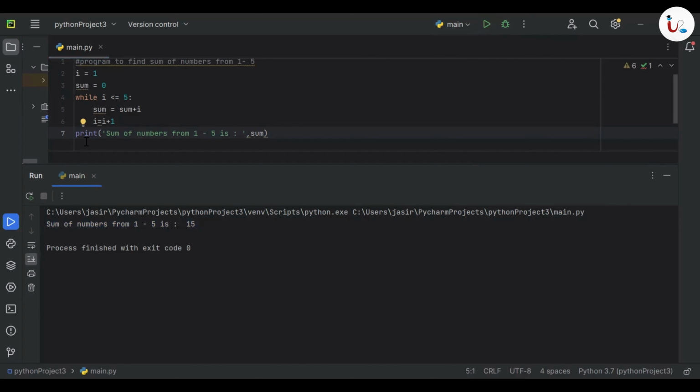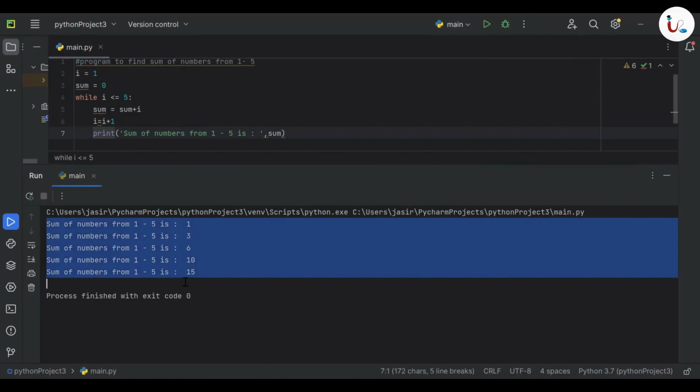Okay. Now, remember this print statement should be outside the while loop. Otherwise, what happens if you accidentally add it inside? You can see it's going to print 5 times. Sorry, yeah. In all the executions, it is going to print 1, then 1 plus 2 is 3, 3 plus 2 is 6. That's wrong, right? We don't want that to happen. So, add it here. Okay.